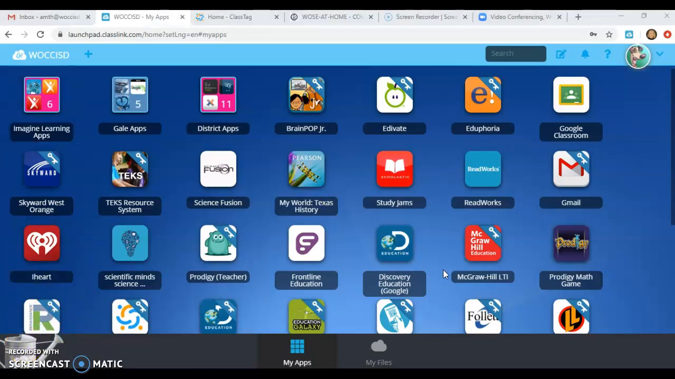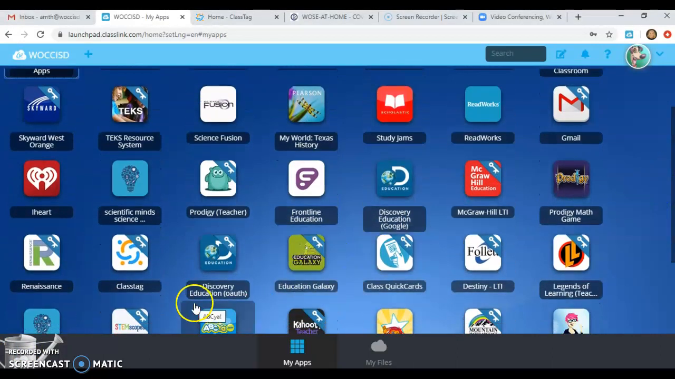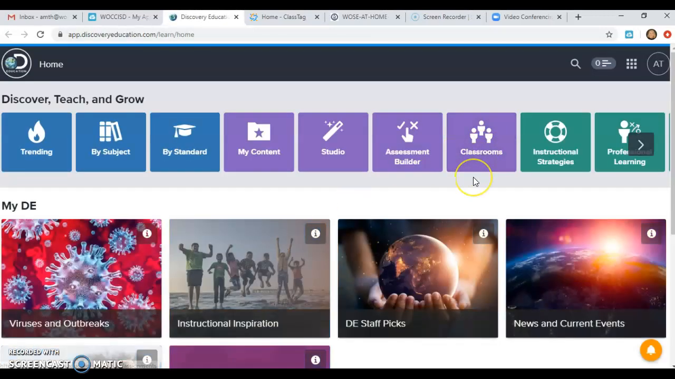For Discovery Education, they have a link for that as well. It says Discovery Education OAUTH. If they click on that, then theirs looks a little bit different than mine, but for the most part, it's the same. The first thing that they'll see right in this area is something that says assignments, and there's also going to be tabs at the top. One says home, one says assignments, so they can click there if they don't see it on the main page.